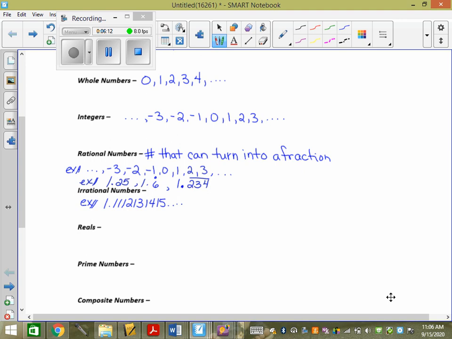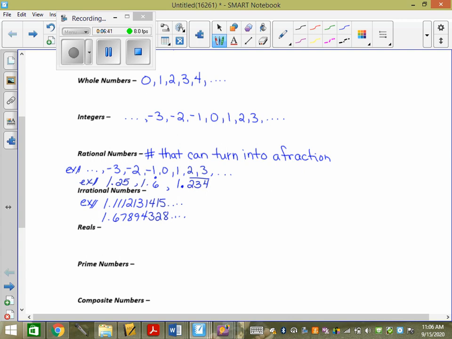It's just patterning, right? Or like 1.678943288. Is it ever repeating? Is it stopping? No. In order to form a fraction, it has to repeat or stop or terminate. Okay? So repeating decimals or terminating decimals are rational. And non-repeating, non-terminating are irrational.